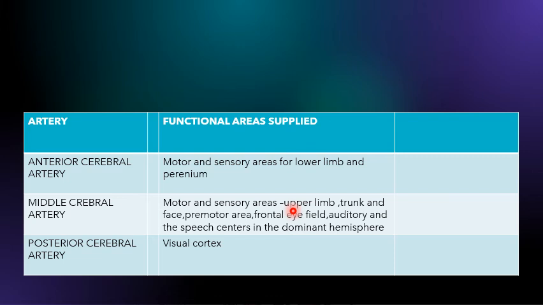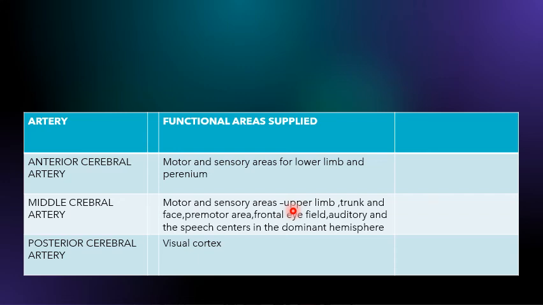So now think, if there is a clot, if there is a hemorrhage, if there is something that compresses the circulation, you would find the person having hemiplegia and loss of sensation of the opposite side of the body. And as we know, this is the area where Broca's and Wernicke's area is there. So the person may have difficulty with speech, right? Aphasia will be there.